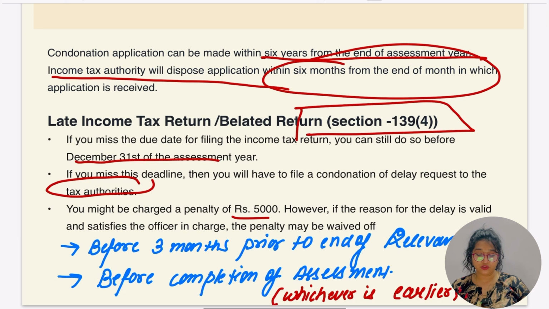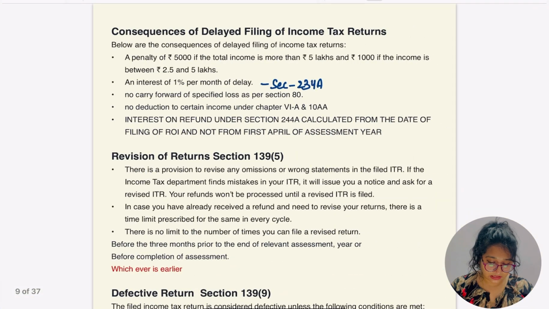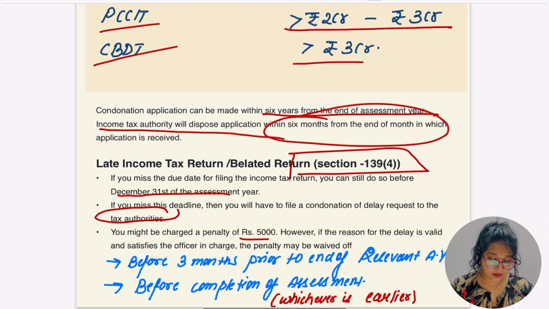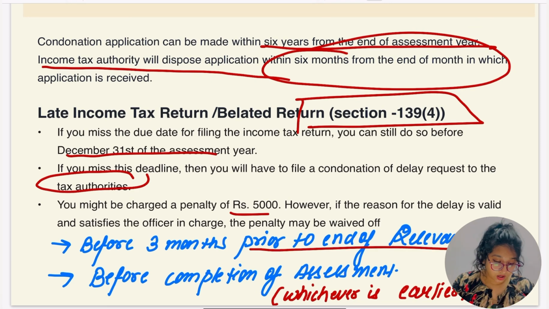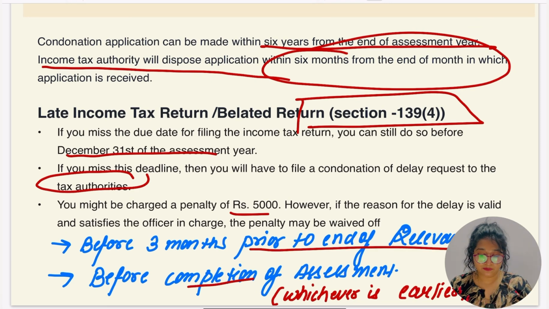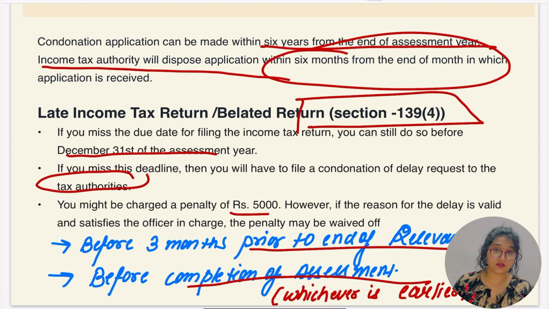However, if a reason for the delay is valid and satisfied, the officer in charge may waive off the penalty in that case. Okay. So the time limit is going to be 3 months prior to the end of the relevant assessment year or before completion of the assessment. The belated return can be filed by whichever is earlier.